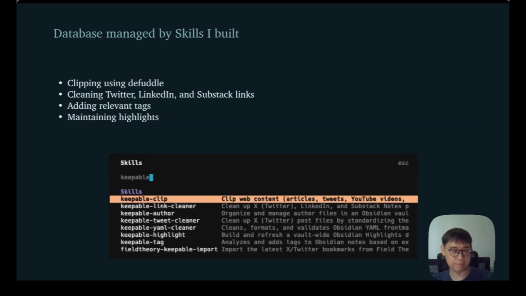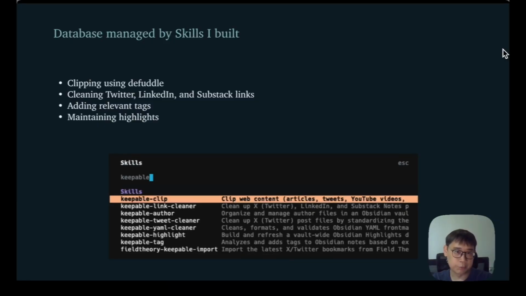The database is also managed by some of the skills that are built out based on what I need from it, and they automate all of the tasks that maintain the Obsidian database. This is because Obsidian can be extremely technical for someone like myself. I'm very used to Notion, but right now with AI, it can help you maintain the database and add properties to all of your different entries, so that it's much easier to maintain without having to manually tag all of these articles or sort them or build any of these databases, which used to be very complicated. All of these skills I've built out, and we also share a bit more inside the demo.